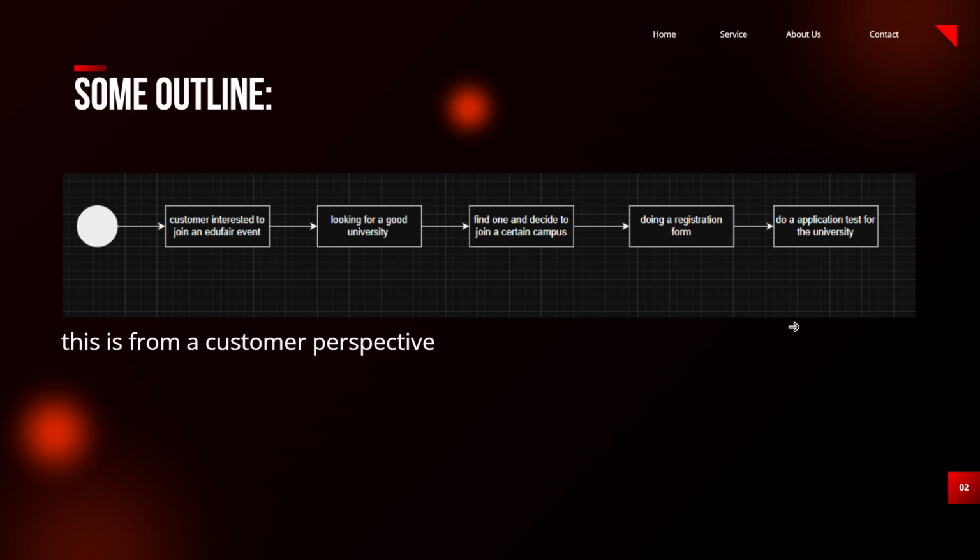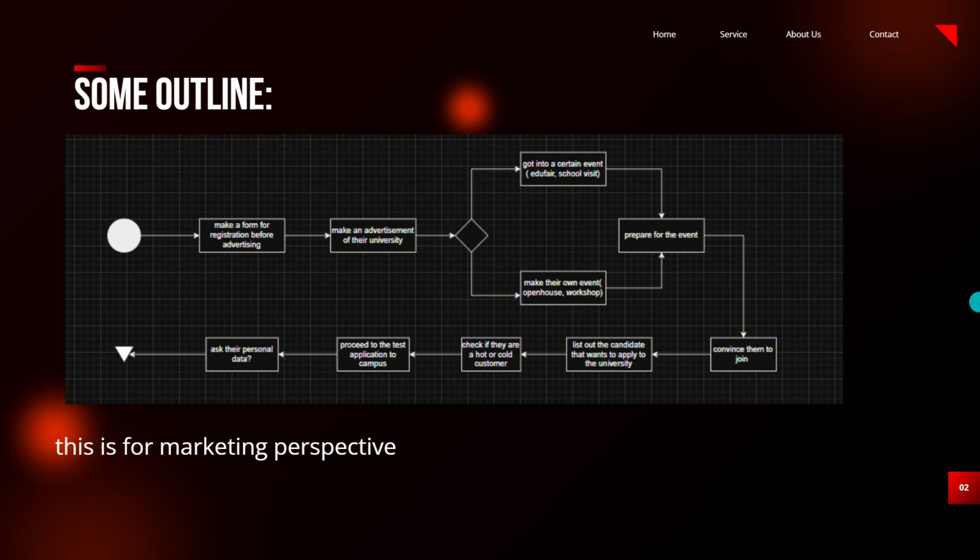So this is some outline, a positive outline, for assumption. The customer is interested in joining an edu fair, looking for a good university, decides to join a certain campus, does the registration form, and does an application test for the university. This is a big outline, gambaran besar seperti itu. If everything goes well, and this is another outline for the marketing team.